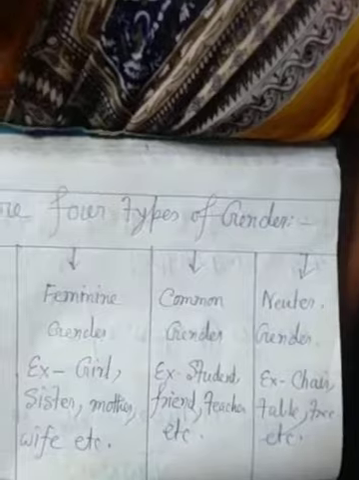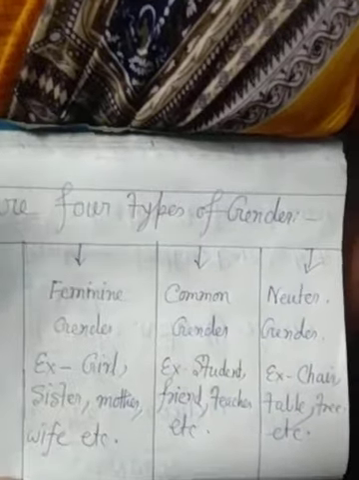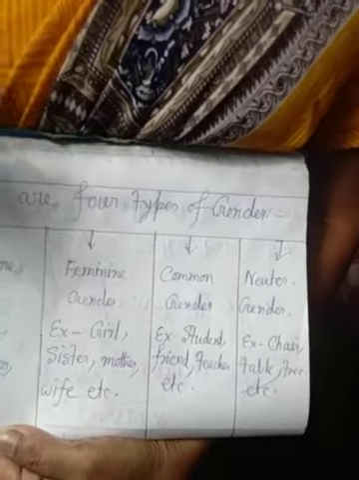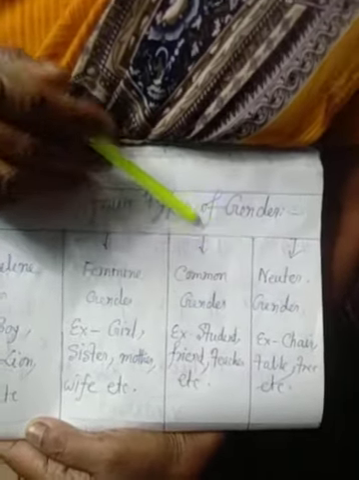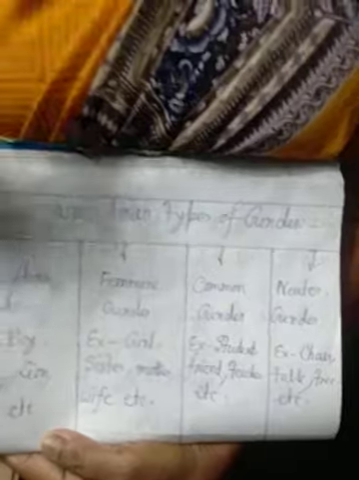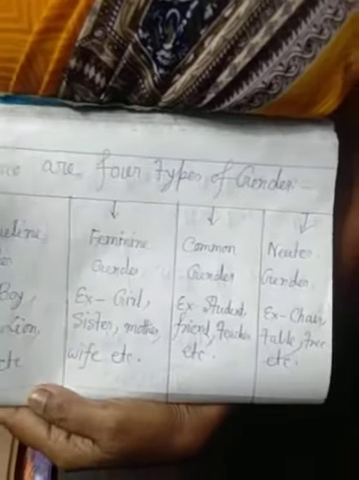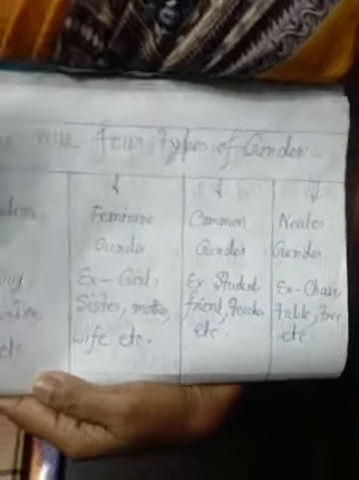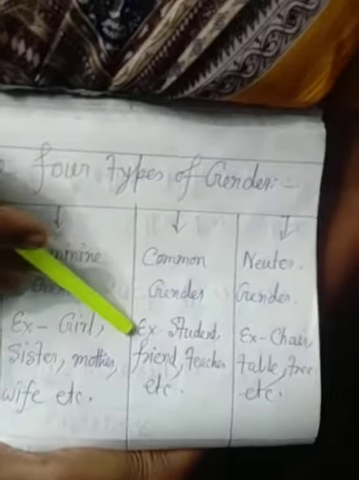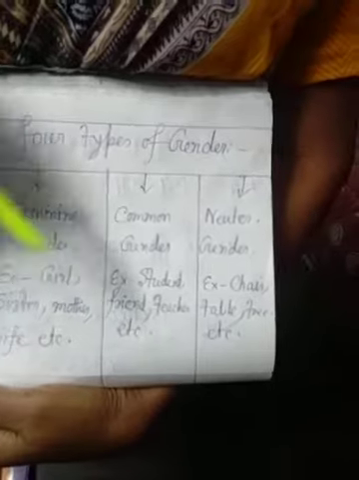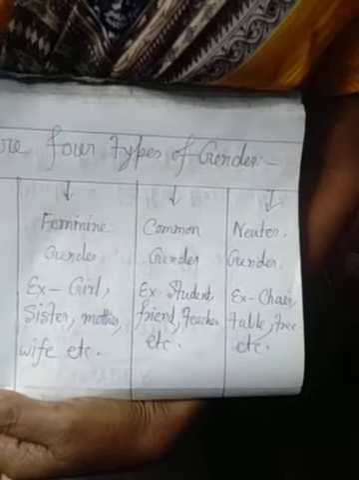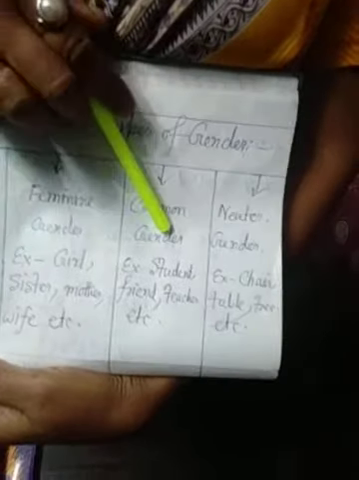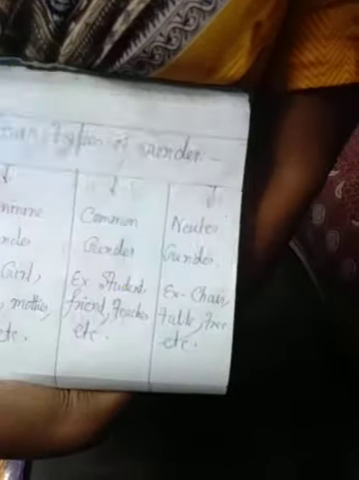Common gender means both male and female. That is student. What is student? It may be a girl student or boy student. Friend means it may be boy or girl. Teacher means male teacher or female teacher. That is common gender: student, friend, teacher, etc.